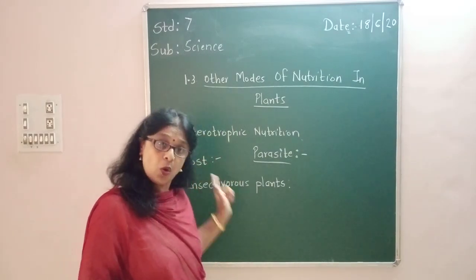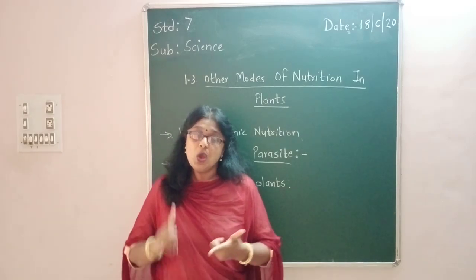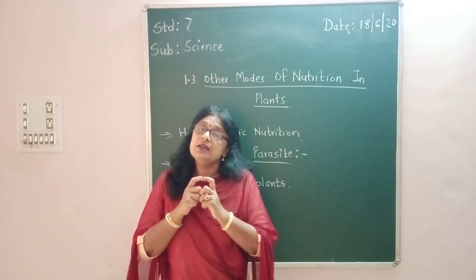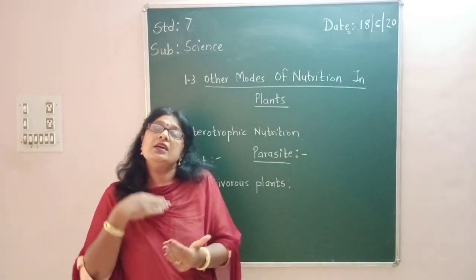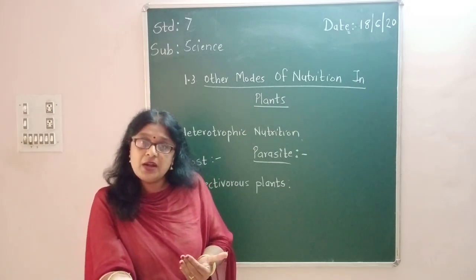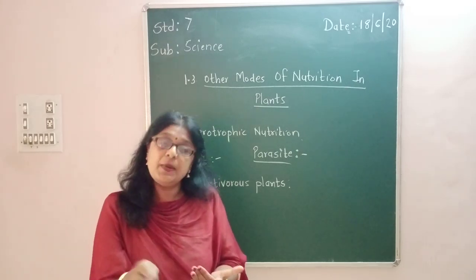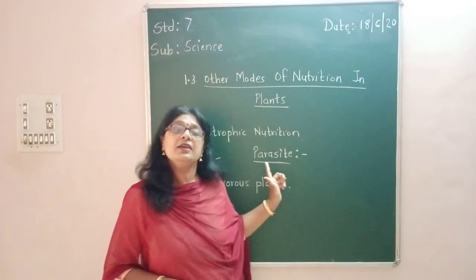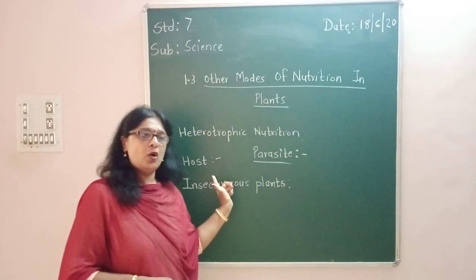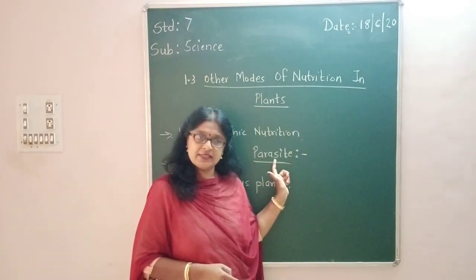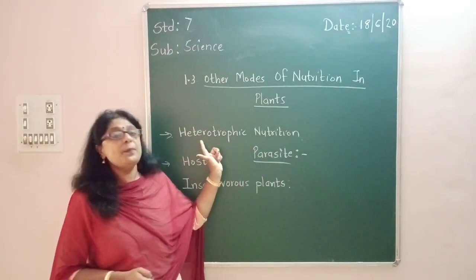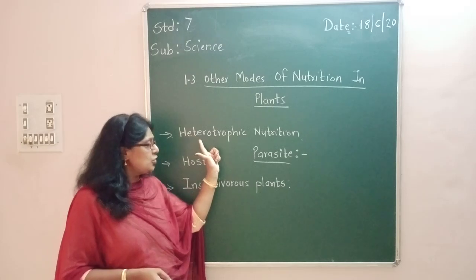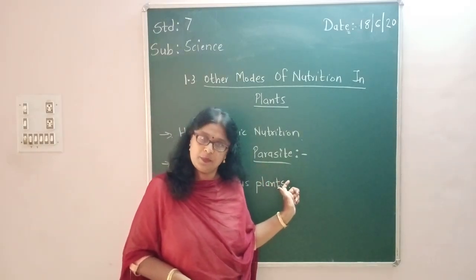Then comes the host. What is the meaning of host? Host means the plant which is dependent on other plant for its nutrition. The other plant on which it is dependent is called the host. And the plant which is dependent on the other plant is called a parasite. Means all the plants which are heterotrophic are also called parasites.